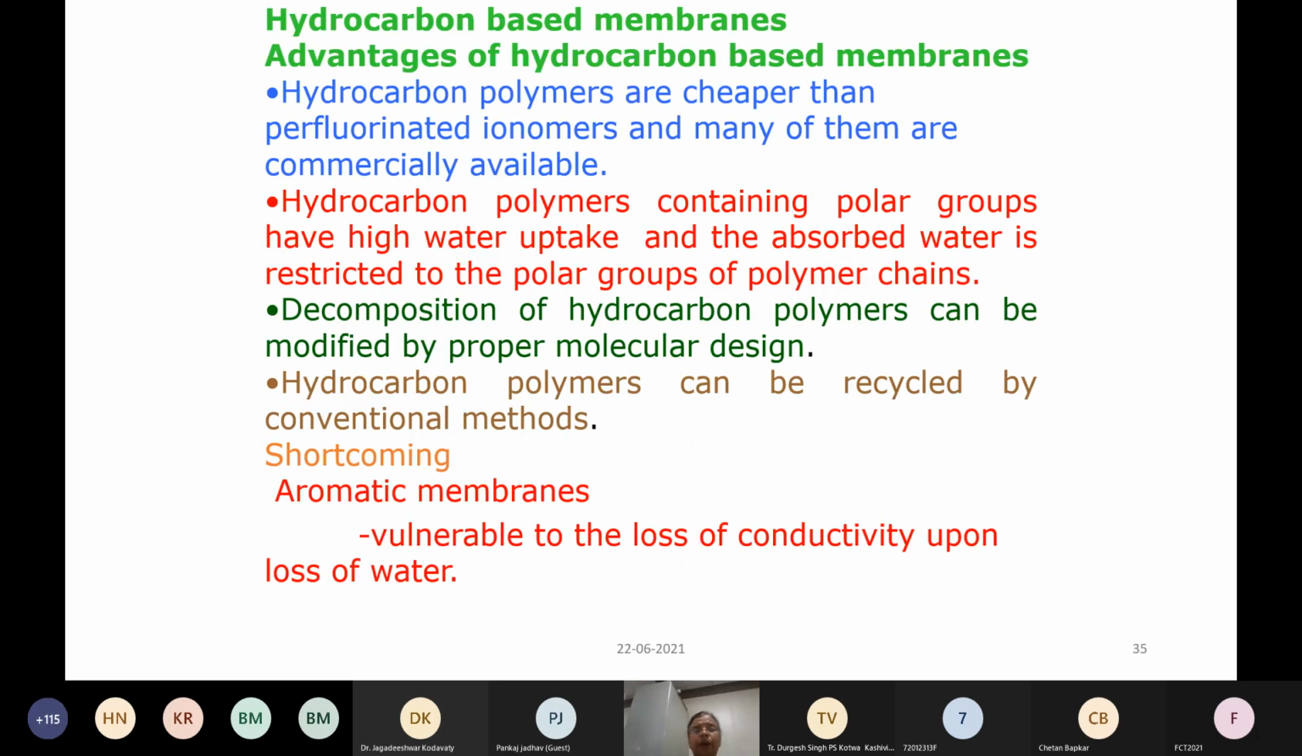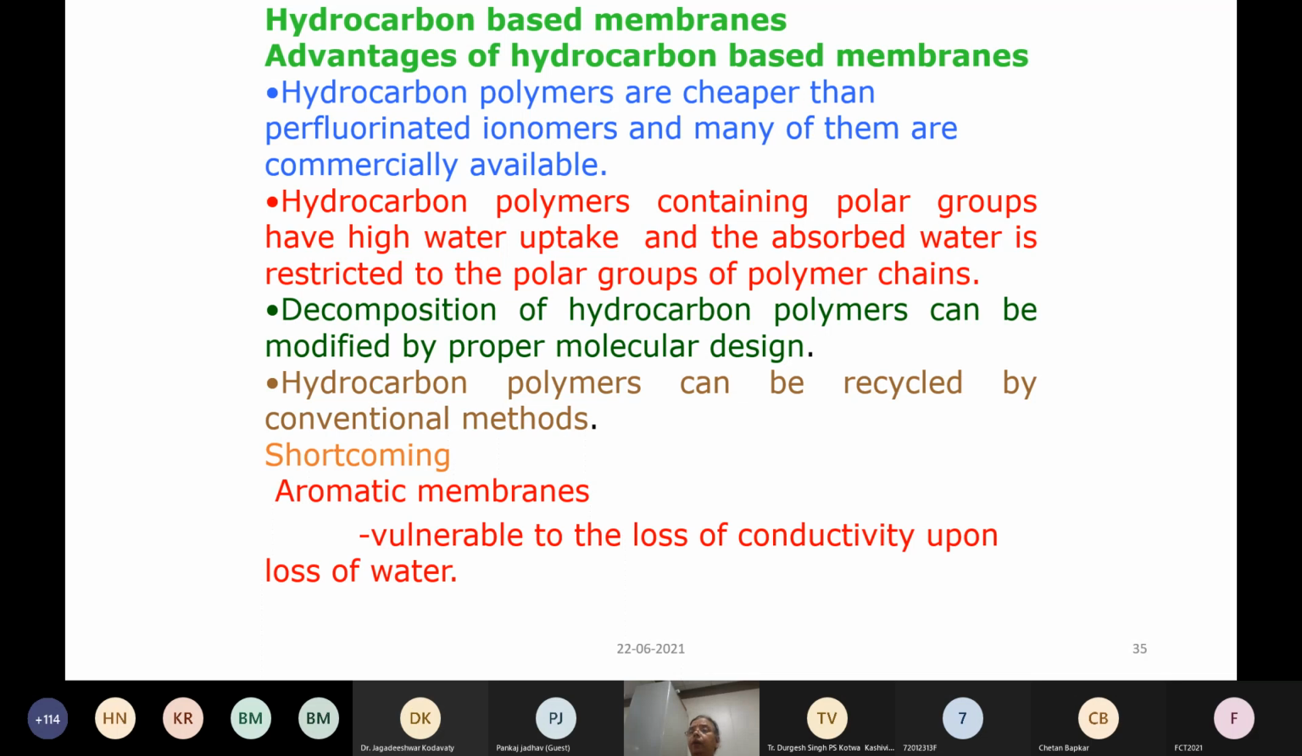Apart from this, why do we look at hydrocarbon based membranes? Basically, these are already commercial membranes, so you can modify them and make PEM membranes which can be used for fuel cell application, and they can also be recycled. Some of them have very high decomposition temperature because of the rigid backbone structure, compared to Nafion.